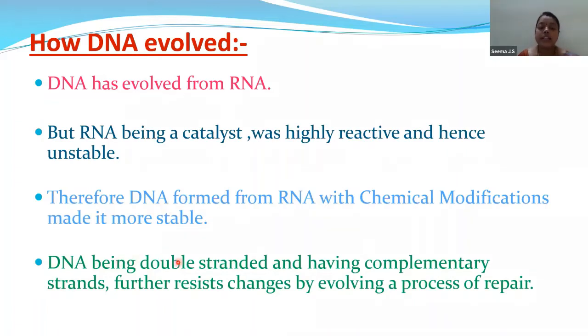Now, DNA is a double-stranded compound. We all know that. And it has complementary strands. Let us know what complementary strands are. Let us know what double strands are and what the structures are.